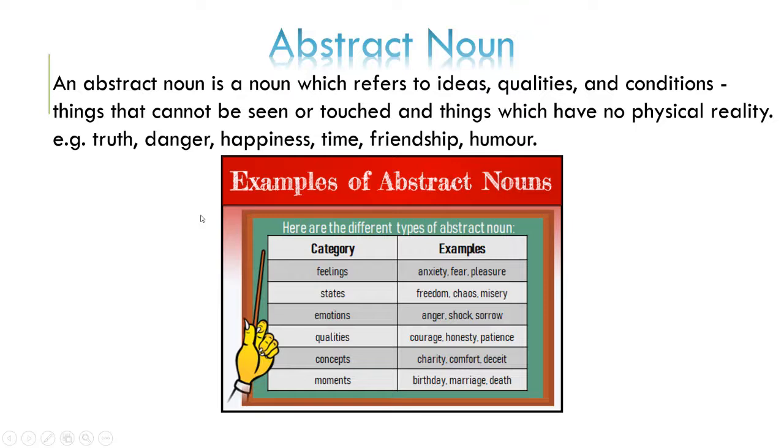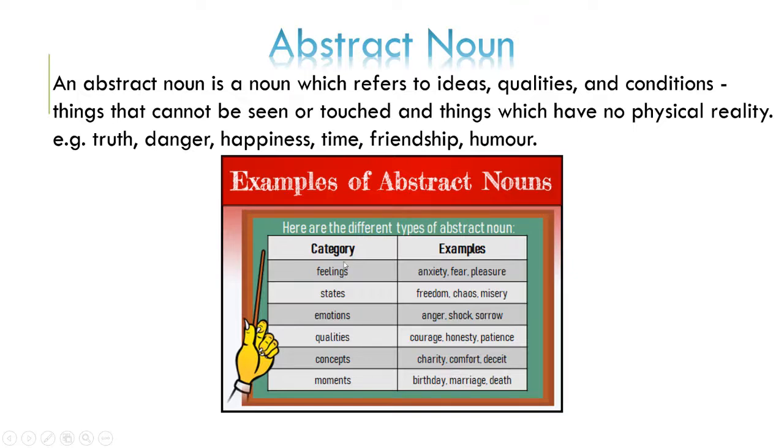Moving next, abstract noun. What is an abstract noun? An abstract noun is a noun which refers to ideas and qualities which cannot be touched, and which do not have any physical reality. Just like truth, danger, happiness, time, friendship, humor, those do not have any physical reality and are known as abstract nouns.